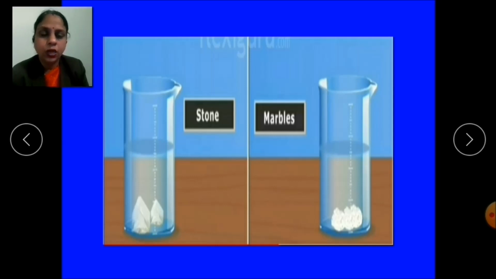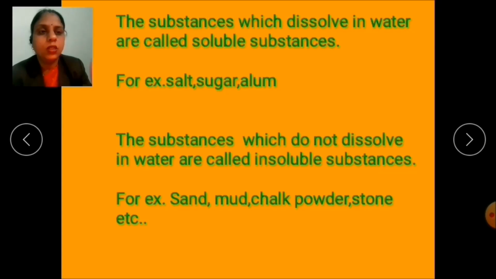So children, sugar, alum, salt, as they get dissolved in the water, are called soluble substances. The substances which dissolve in the water are called soluble substances, and the substances like sand, mud, chalk powder, stone do not dissolve in the water and are called insoluble substances.